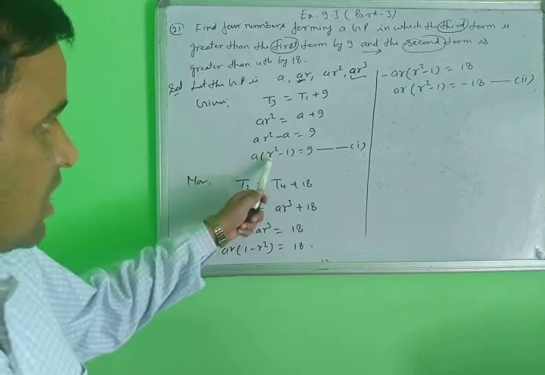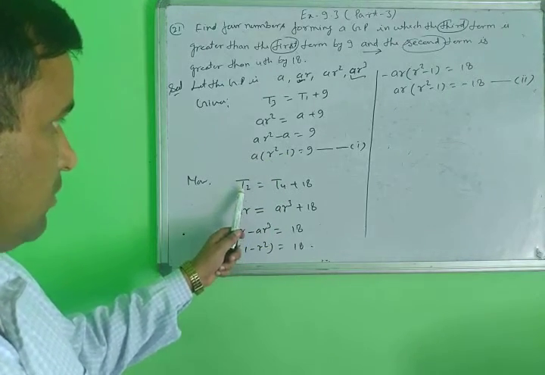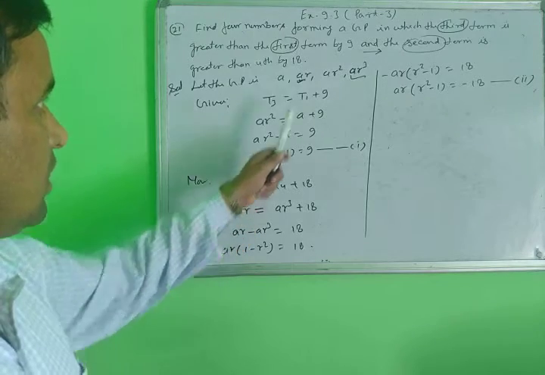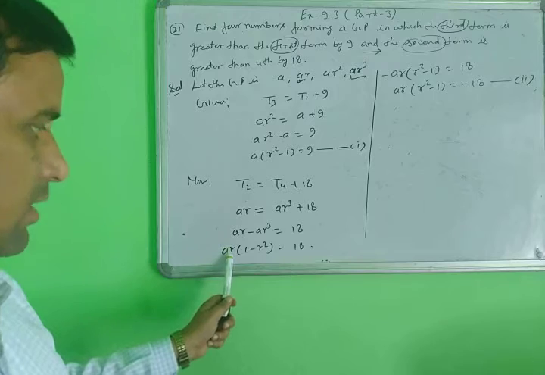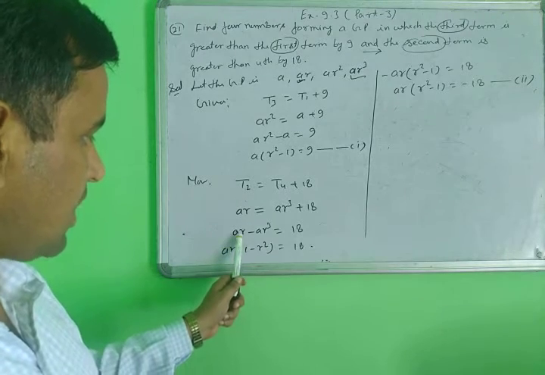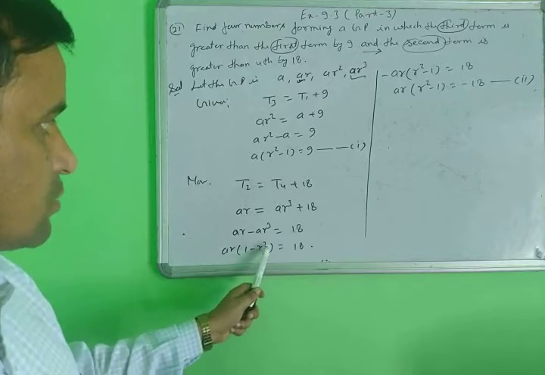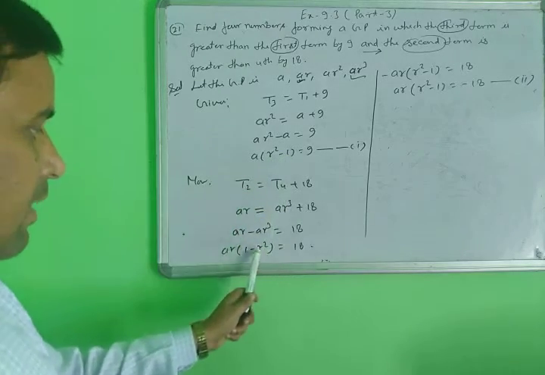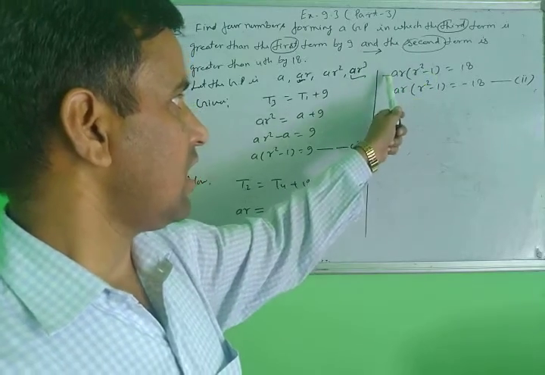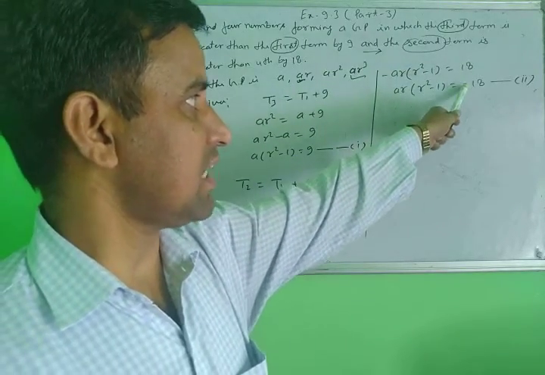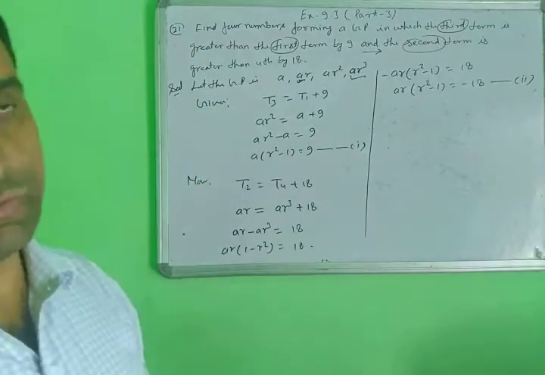Because the value of T2 here is AR, you take the minus sign and take AR common; what is left inside is 1 minus R square. Taking the minus sign common converts it to R square minus 1, or transposing the minus sign to the right side. So this is the second equation, and this one is the first equation.